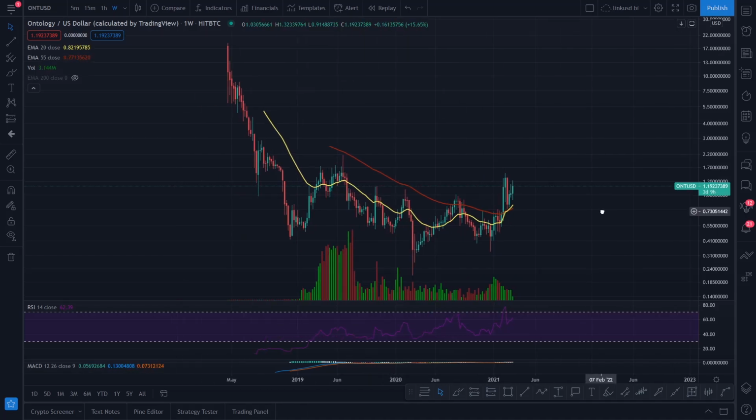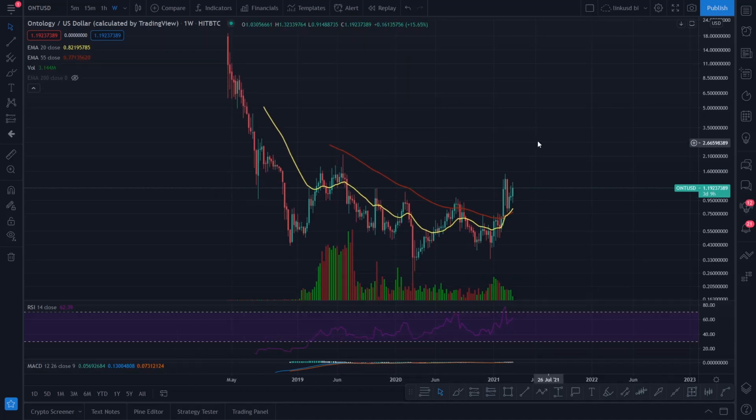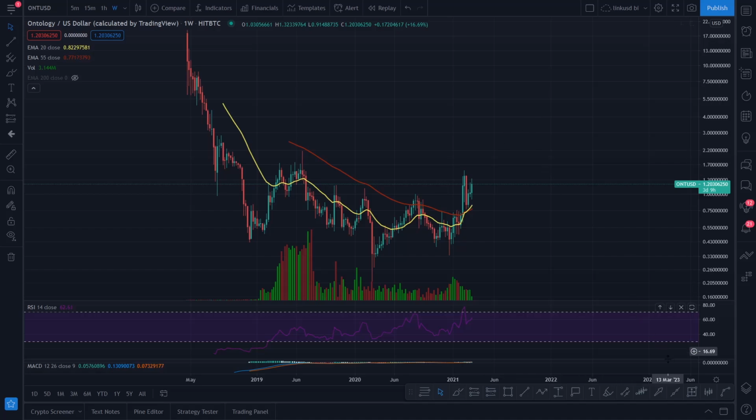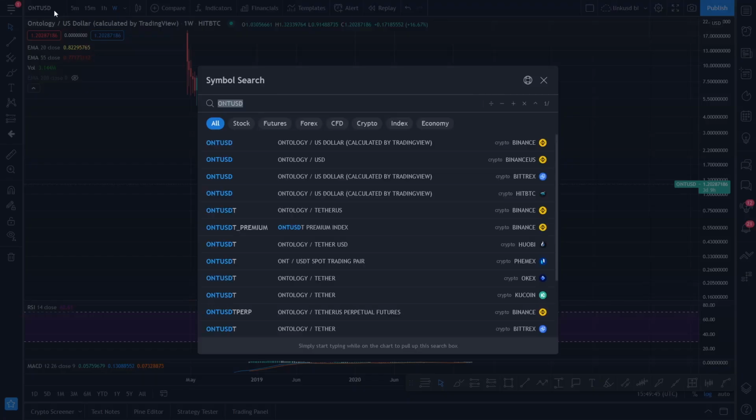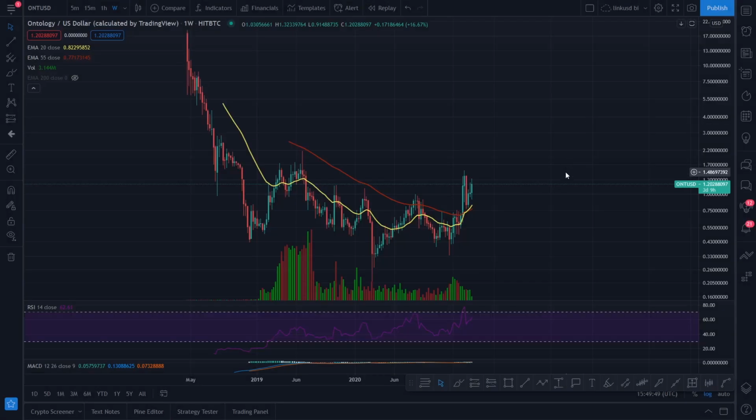So what we're going to do is deep dive into the chart here. This is a weekly time frame, on a logarithmic scale as well. You just search for the ticker ONTUSD, and I believe that this is on Bittrex. So we're just going to dive in.